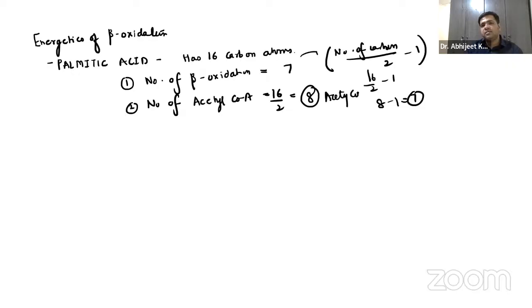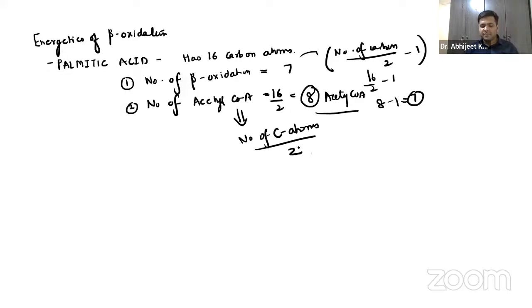Now, guys, again, it makes sense. One acetyl coenzyme A, when it enters into the TCA cycle, will give 10 ATPs. 8 acetyl coenzyme A will give how many ATPs? 80 ATPs, right? So how is the number of acetyl coenzyme A calculated? Number of carbon atoms by 2.